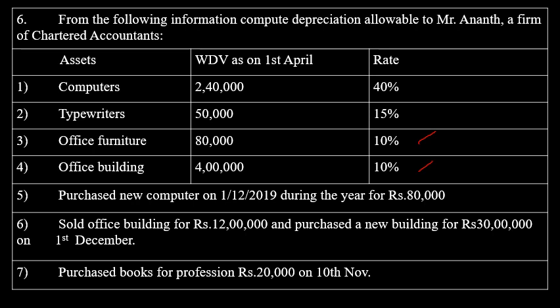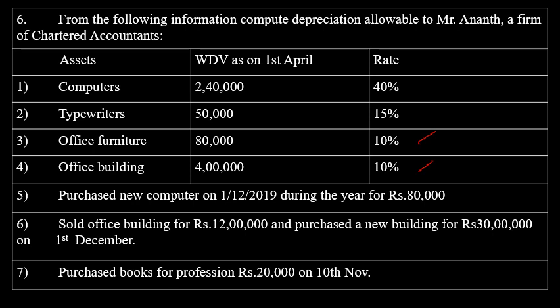So used less than 180 days. Next, sold office building for rupees 12 lakh, and purchased a new building for rupees 30 lakh on 1st December. So there is a sale as well as a purchase in case of office building. Next, purchased books for profession rupees 20,000 on 10th November.